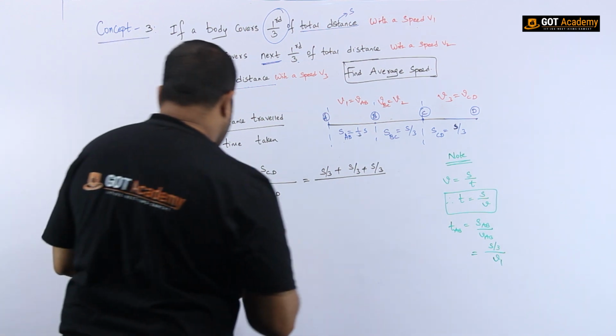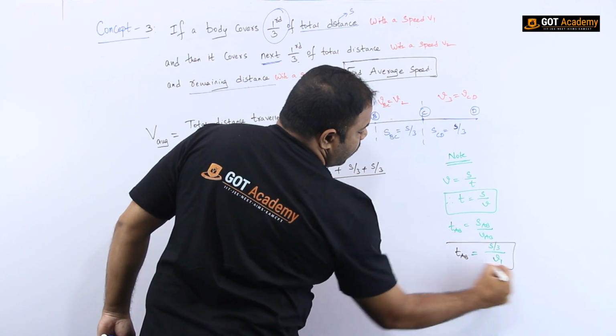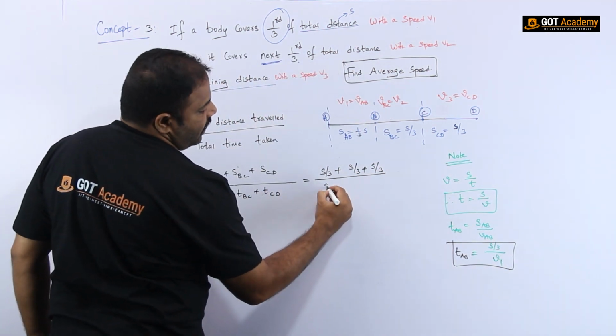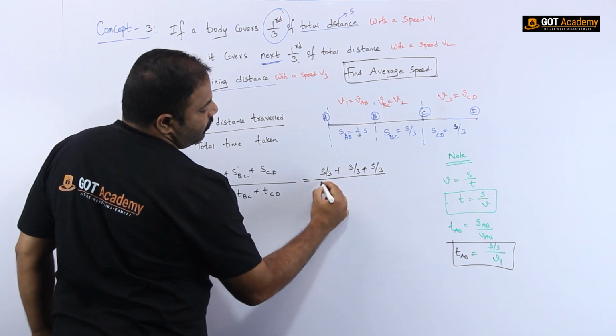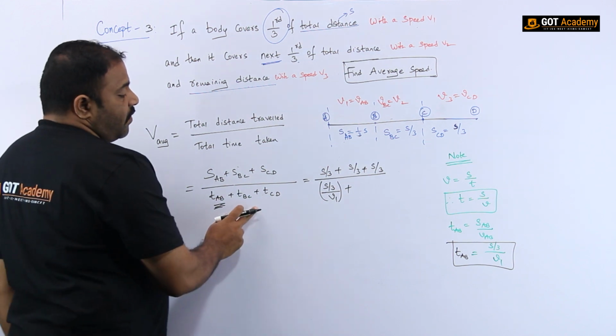Now, in place of TAB, I can substitute S by 3 by V1. So here TAB is there. In place of this, let me write here as S by 3 by V1 plus, now, in place of TBC.